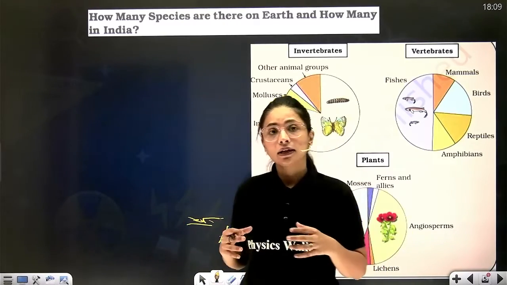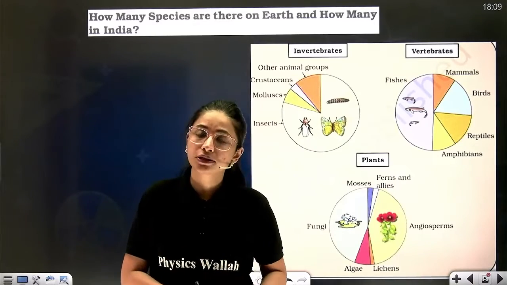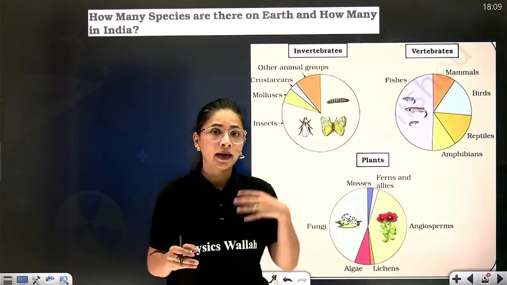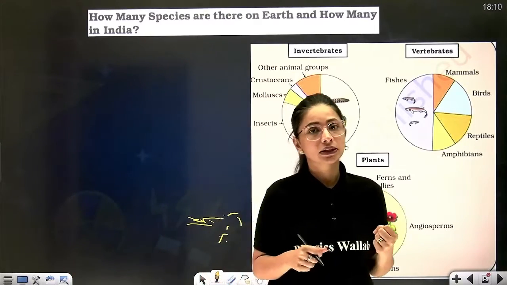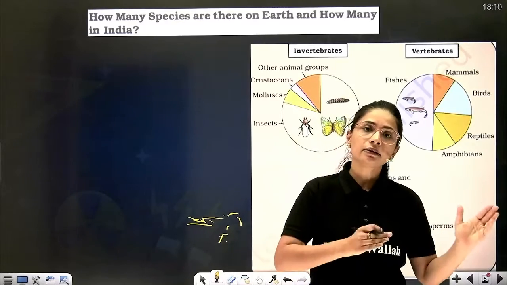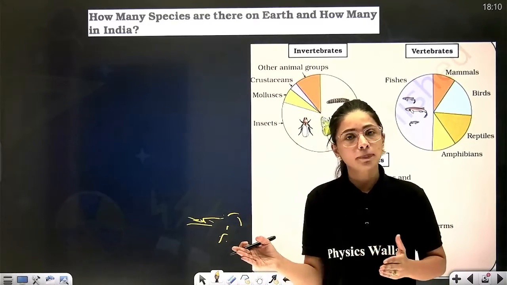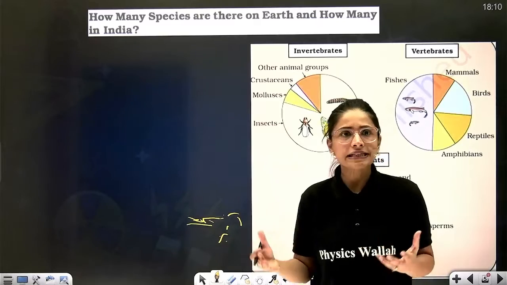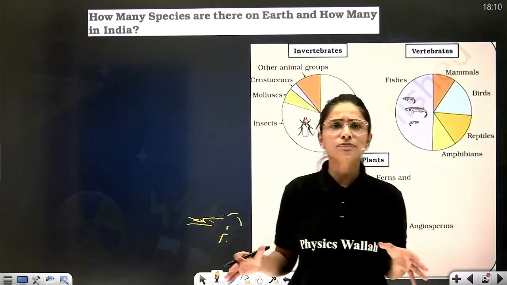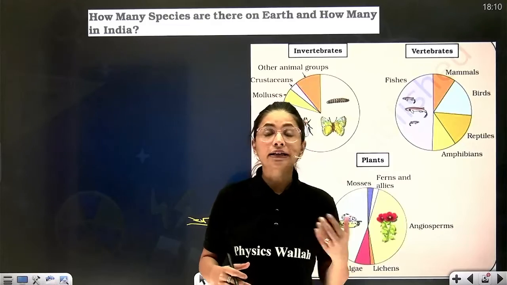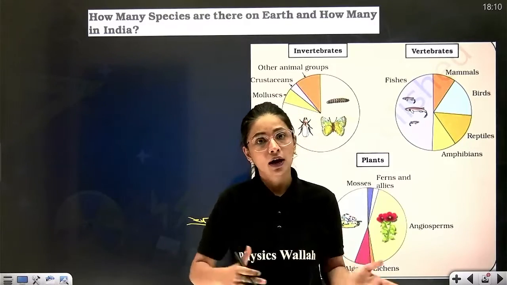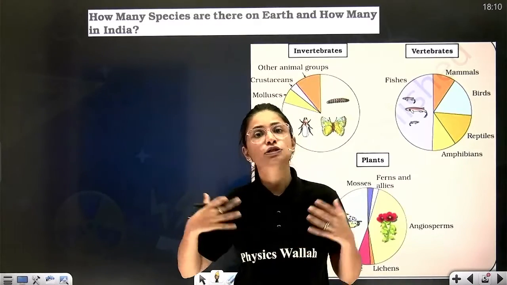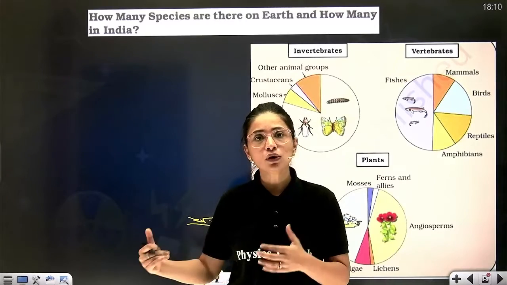It is said that the number of species is more in tropical regions as compared to temperate regions. The only reason why the tropics have more biodiversity is sun rays. Sun rays are received more in the tropical region. As a result, the variation in temperature is less. They are less seasonal, more predictable, and not subjected to any kind of catastrophic condition like glaciation, which is more frequent in temperate regions. So species flourish more in tropical as compared to temperate.